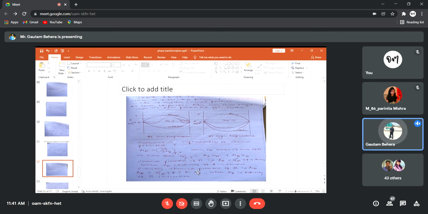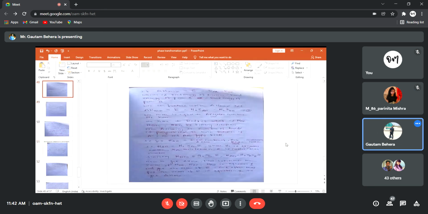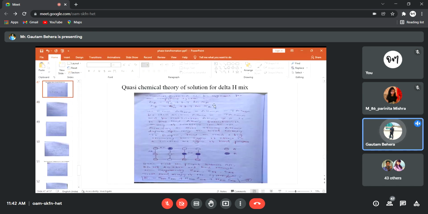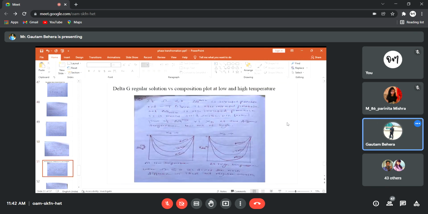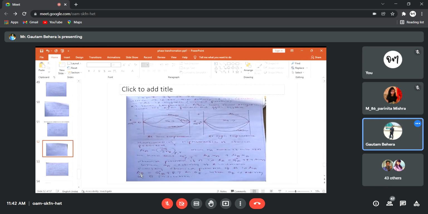So here we have replaced mole fraction with activity. That is very interesting. The earlier expressions are in the form of mole fractions, the chemical potential of A with respect to mole fractions. But here we are writing activity. Mu B is equal to G naught B plus RT ln aB, where aB is the activity of B. Mu A is equal to G naught A plus RT ln aA, the activity of A. So you can express the chemical potential either in terms of mole fractions or in terms of activity.